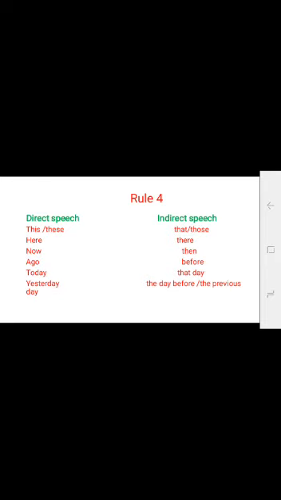Now, rule 4. This is very important. This is generally asked in the paper. This and these will change to that and those. Here will change to there. Now to then. Ago to before. Today to that day. Yesterday to the day before or the previous day.